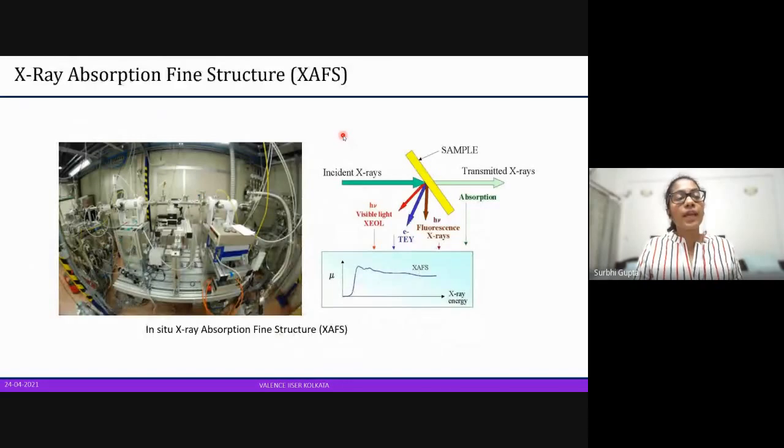Finally, we come to X-ray absorption fine structure. In this technique, X-ray goes through the sample, but there are some which are again scattered from the sample, and those are also recorded. So this gives a different type of peak. This is not to be confused with X-ray diffraction. X-ray diffraction is on the surface.